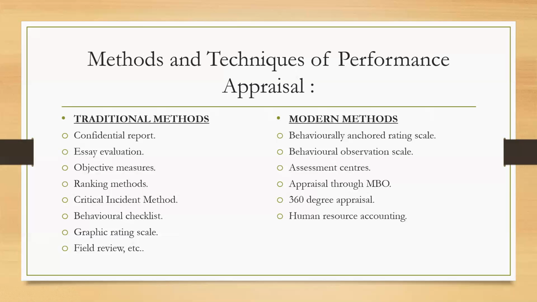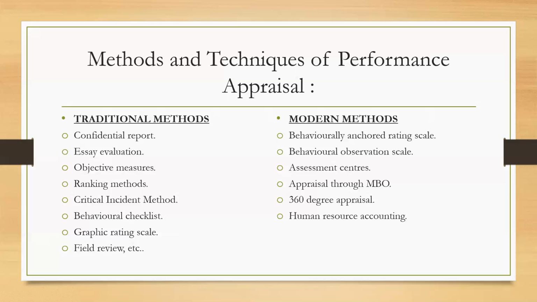The first traditional method of performance appraisal is the confidential report. You can find this method in government organizations. This report is prepared by the employee's immediate supervisor. It covers a limited range of aspects like the subordinate's strengths, weaknesses, major achievements or failures, and information on some of his personality traits.